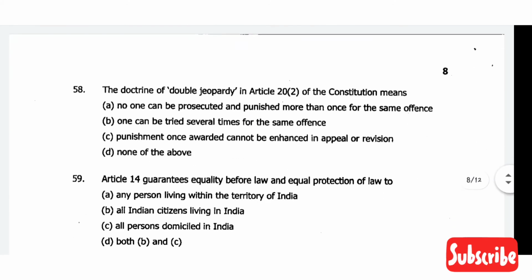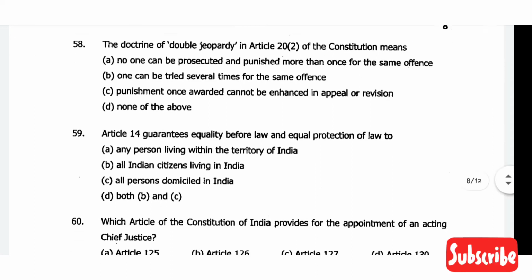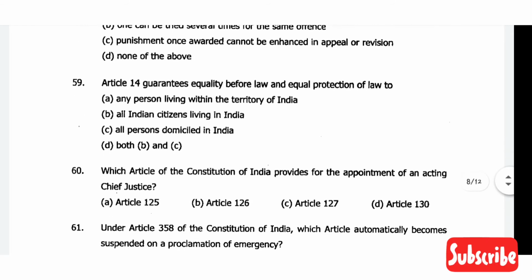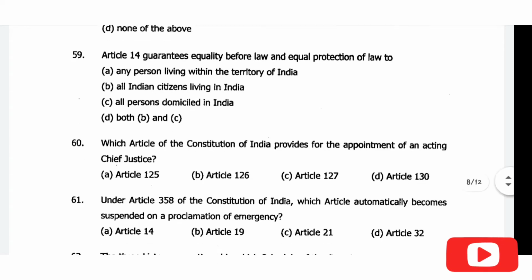Then question number 58: the doctrine of double jeopardy in Article 20, Clause 2 of the Constitution means. The correct answer is option A: no one can be prosecuted and punished more than once for the same offense. Okay, then question number 59: Article 14 guarantees equality before law and equal protection of law to any person living within the territory of India. Option A is the correct answer.